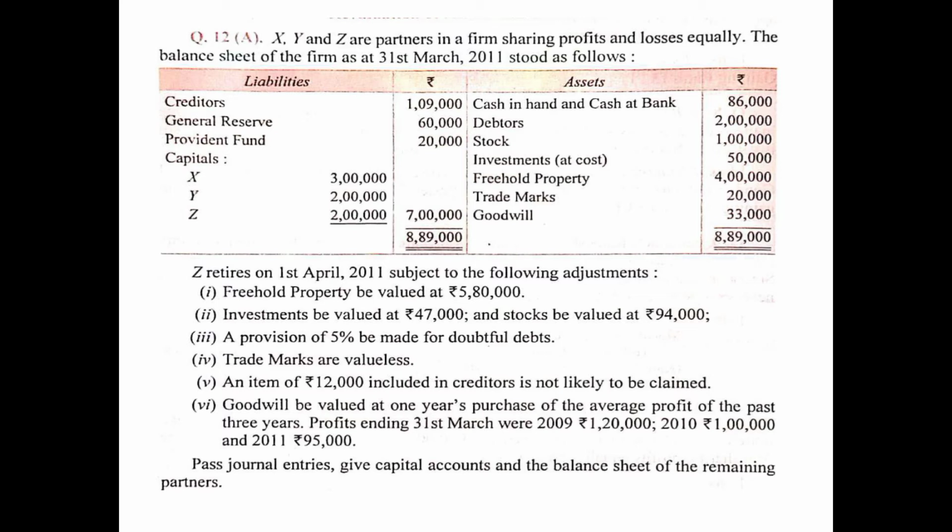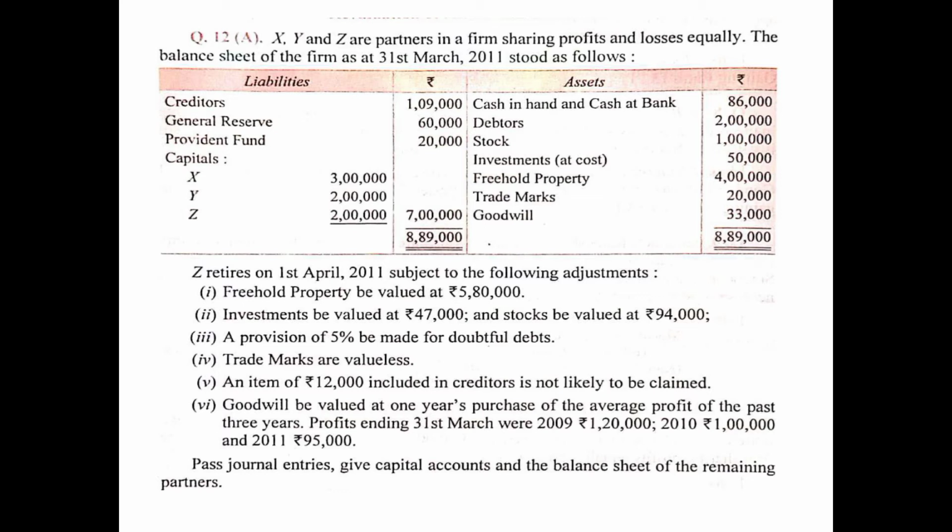Then trademarks are valueless. That means now the trademarks have zero value. So earlier the value of trademarks was 20,000. So since it has become valueless, it will be a decrease in asset. It will be shown on the debit side of revaluation account as to trademarks, the entire value of trademark, that is 20,000. So the entry will be revaluation account debited 20,000 to trademarks account 20,000.